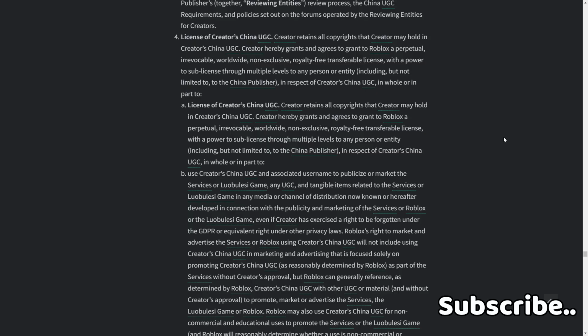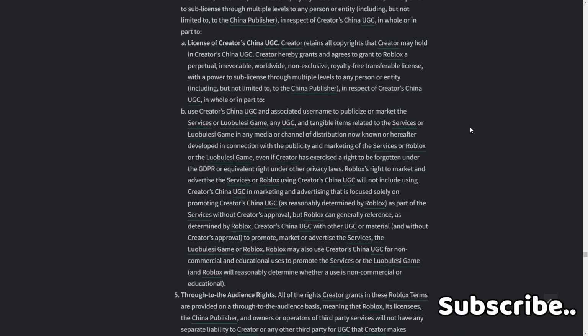Creator hereby grants and agrees to grant to Roblox a perpetual, irrevocable, worldwide, non-exclusive, royalty-free, transferable license with the power to sub-license through multiple levels to any person or entity, including but not limited to the China publisher, in respect of Creators China UGC in whole or in part to be used to publicize or market the services or the Lubelisi game, any UGC intangible items related to the services of the Lubelisi game, in any media channel or distribution now known or hereafter developed, in connection with the publicity and marketing of the services of Roblox or the Lubelisi game, unless creators exercise the right to be forgotten under the GDPR or equivalent rights under other privacy laws.